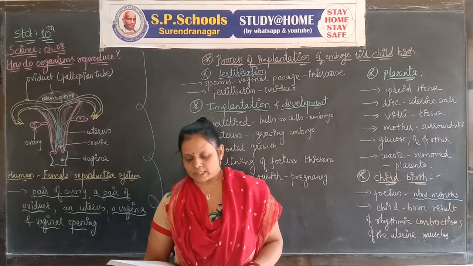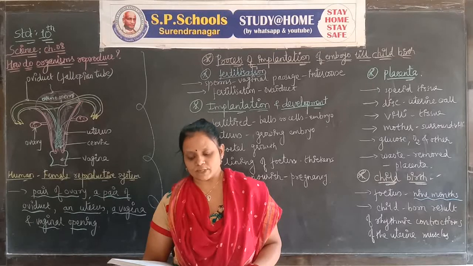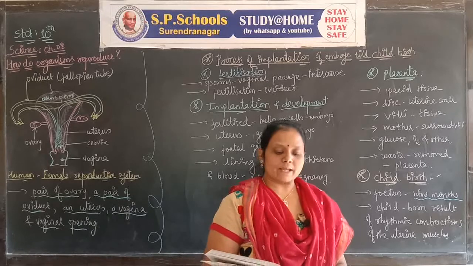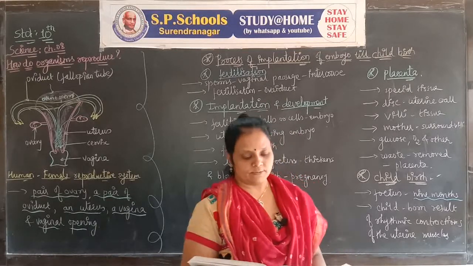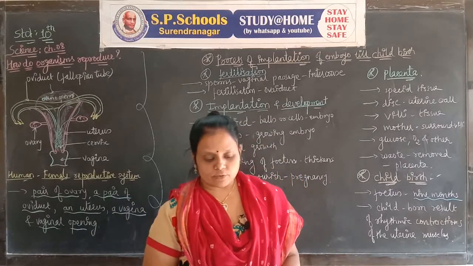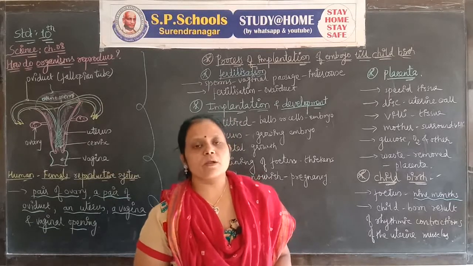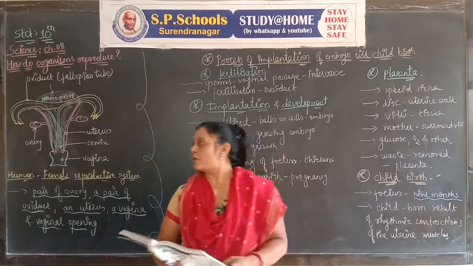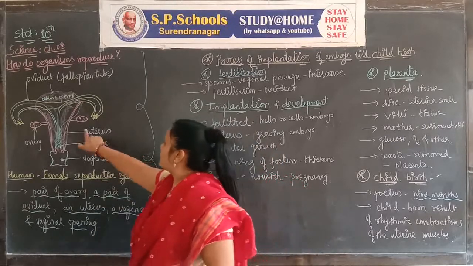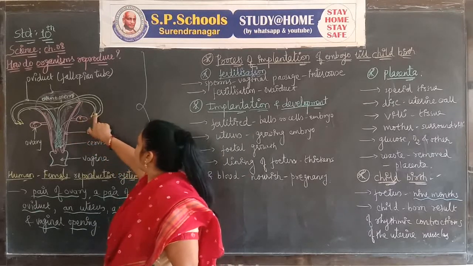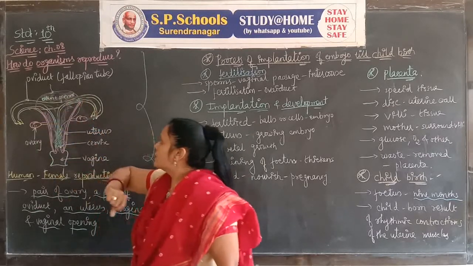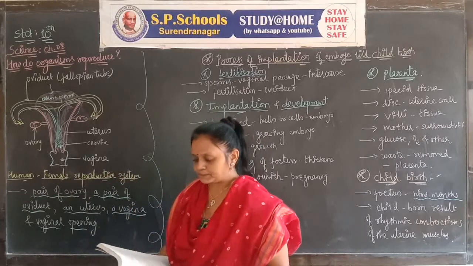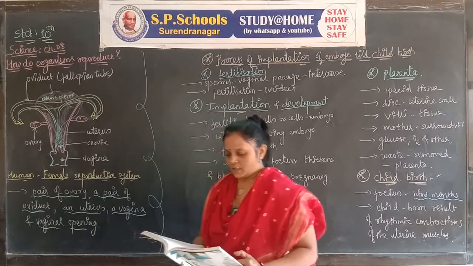When a girl is born, the ovaries already contain thousands of immature eggs. On reaching puberty, some of these start maturing. One egg is provided every month by one of the ovaries. The egg is carried from the ovary to the womb, or you call it uterus, through a thin oviduct or fallopian tube. The ovary can produce ova, and it is taken through the thin-walled tube called the oviduct, or fallopian tube.